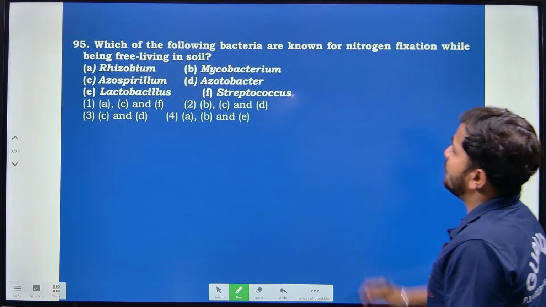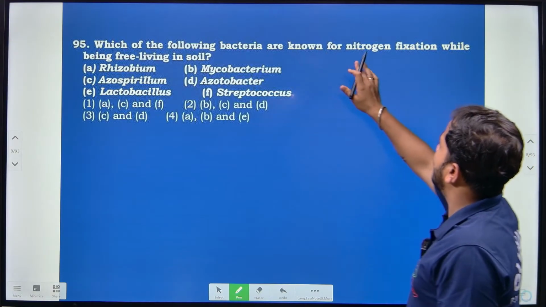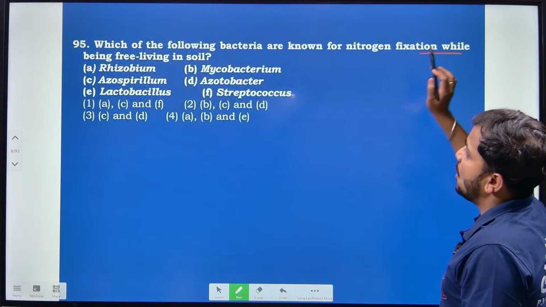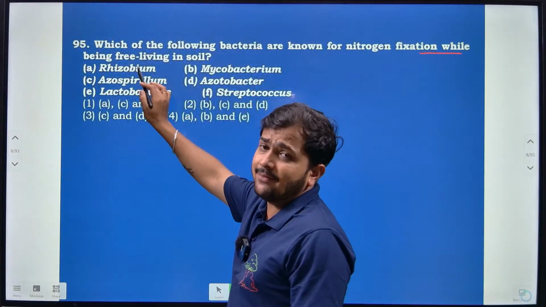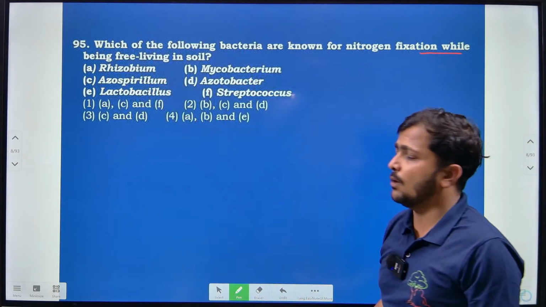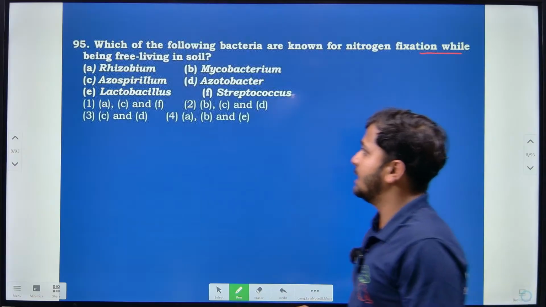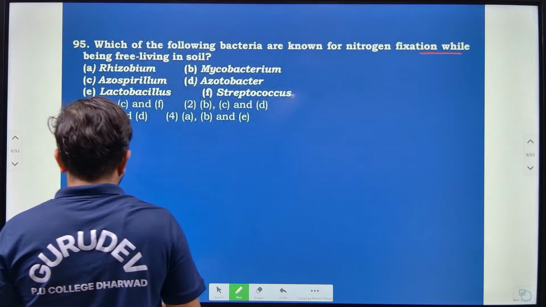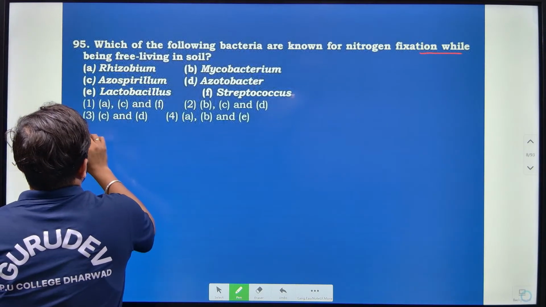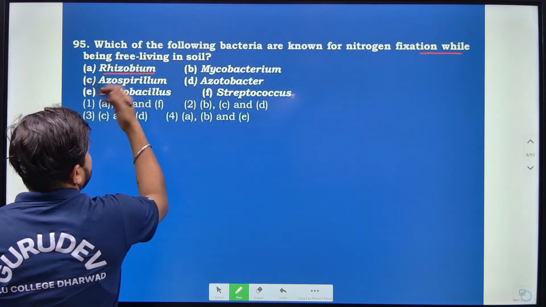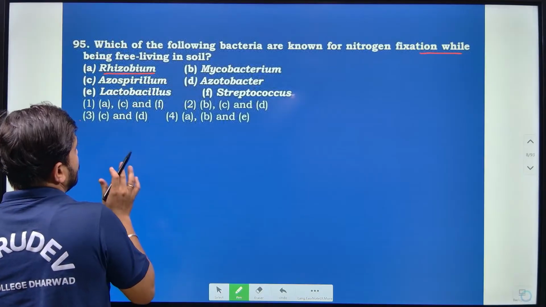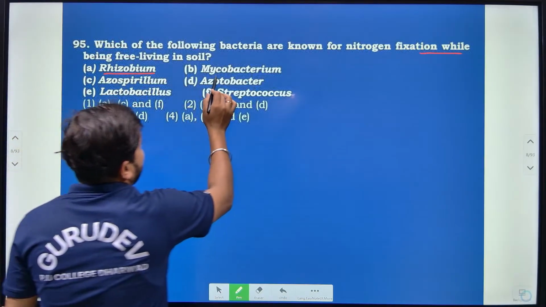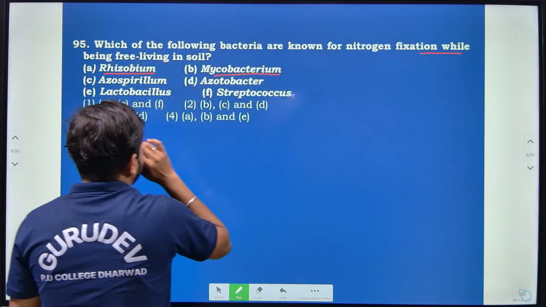Which of the following bacteria are known for nitrogen fixation while being free living in soil? According to this, Rhizobium is present in the root nodules, and Mycobacterium is what actually causes infection.